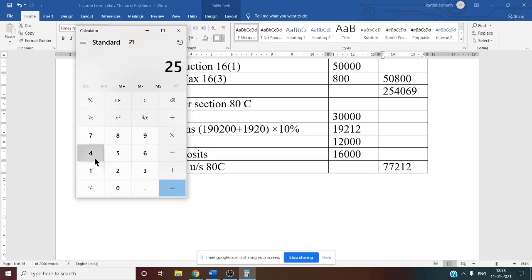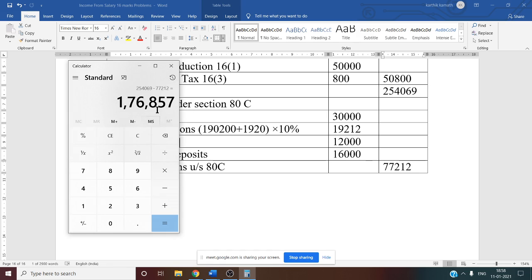2,54,069. So this is our net salary. From net salary, you deduct total deduction under 80C, 77,212. 1,76,000, how much did you get? That was wrong, sir. Now 1,76,857. Yes. So this is the right answer. 1,76,857. On this amount, the assessee has to pay the tax. So that is very clear. But no need of doing